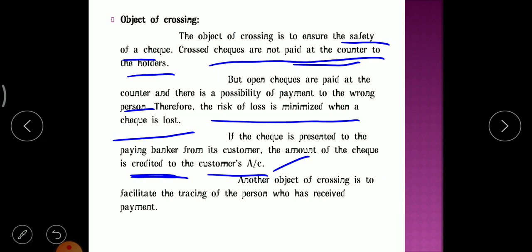Another object of crossing is to facilitate tracing of the person who has received the payment. Whenever the crossed check is given to the bank, you have to attach one more slip with the crossed check. In that slip, you have to mention your name and everything. With that, the bank can trace that person. Apart from that, the bank can also trace to whose account the amount has been credited. Okay, so these are the objectives of crossing.